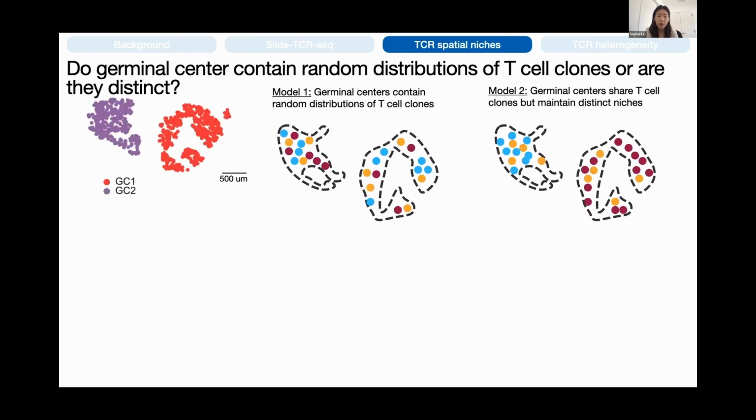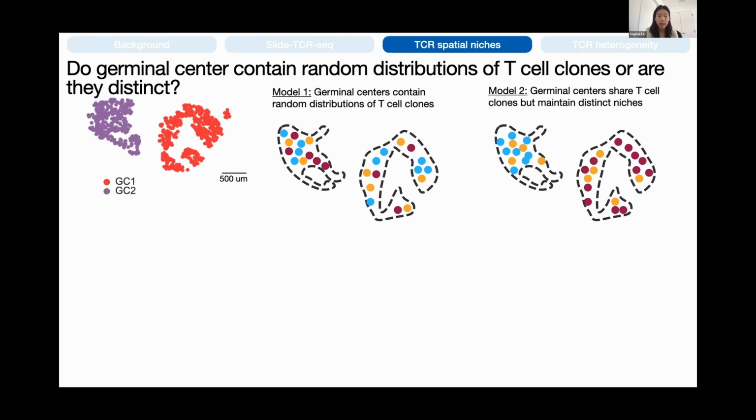As for new biology, though, what about the distributions of T cell clones between two germinal centers, which is not as well characterized? Do two separate GCs contain random distributions of T cell clones, or do they share some T cell clones but maintain largely distinct niches? And answering this question helps us understand how our immune systems generate B cell diversity.